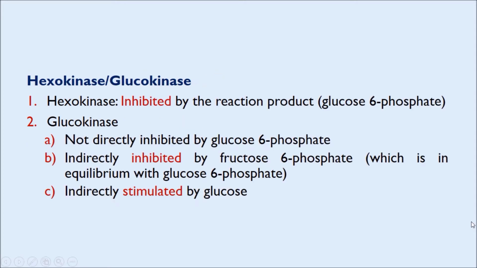Now, hexokinase or glucokinase. Hexokinase is inhibited by the reaction product glucose 6 phosphate, whereas glucokinase is not directly inhibited by glucose 6 phosphate and is indirectly inhibited by fructose 6 phosphate, which is in equilibrium with glucose 6 phosphate. Similarly, glucokinase is indirectly stimulated by glucose, which is the substrate for hexokinase or glucokinase.